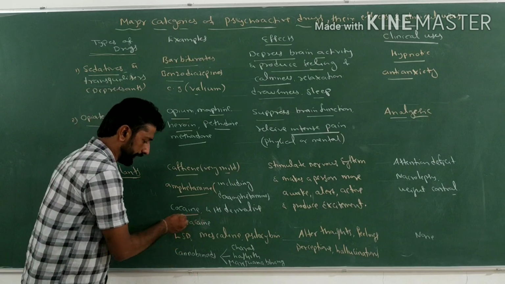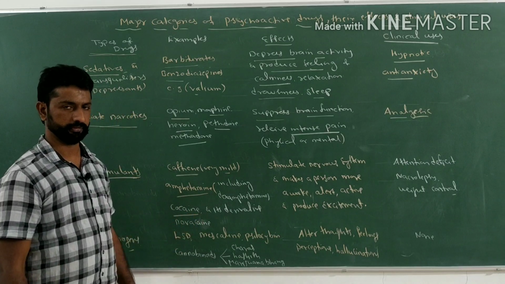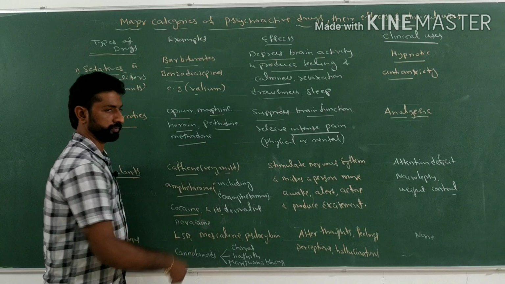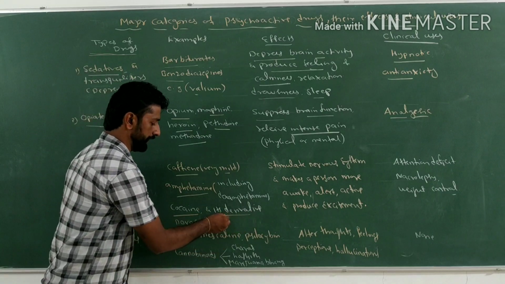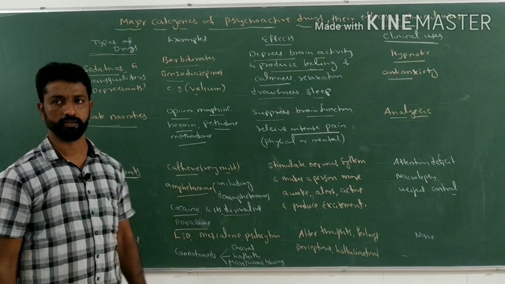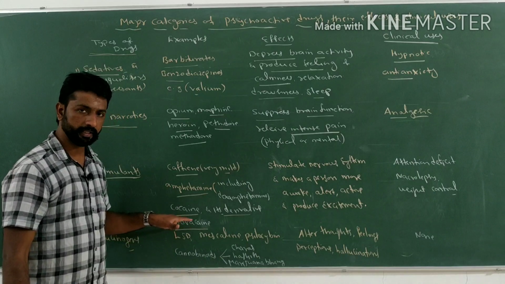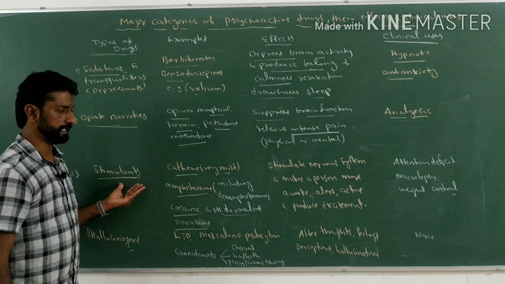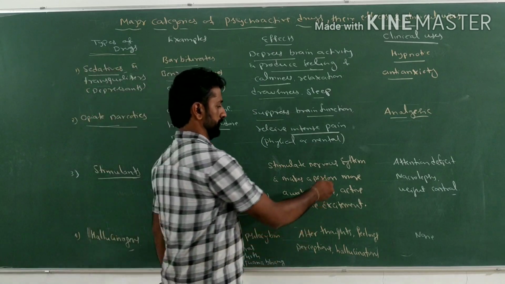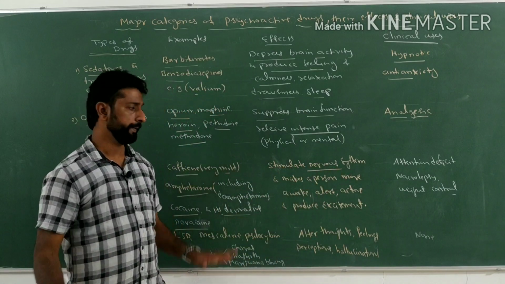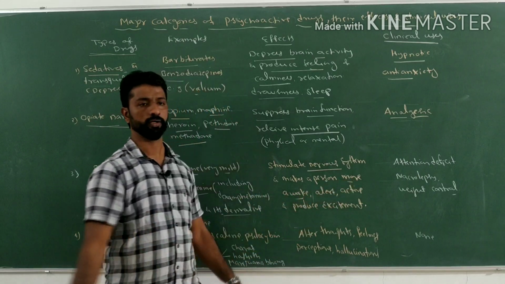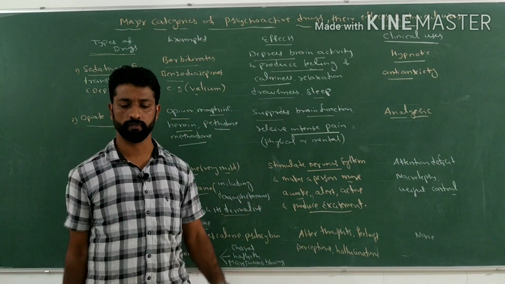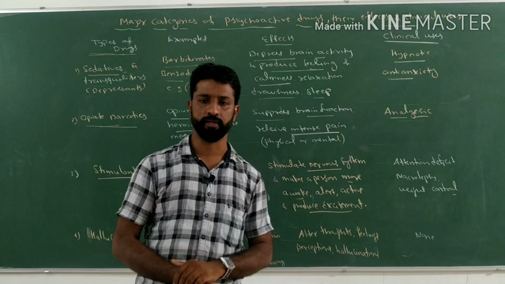Then there is cocaine, which is obtained from the coca alkaloid, that is the Erythroxylum coca plant, and its derivative named novocaine. Remember, novocaine is a derivative of cocaine. So these are the examples of stimulants, and their effect is that they stimulate the nervous system and make a person more awake, more alert, more active, and produce a feeling of excitement.